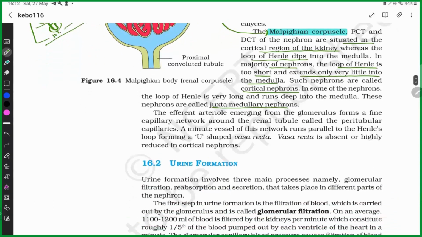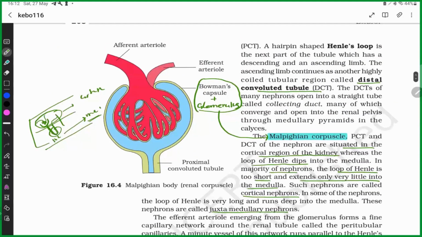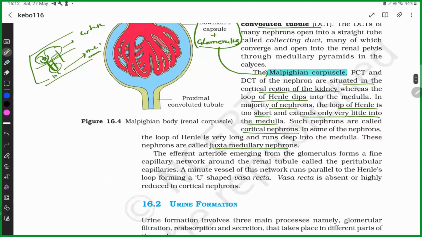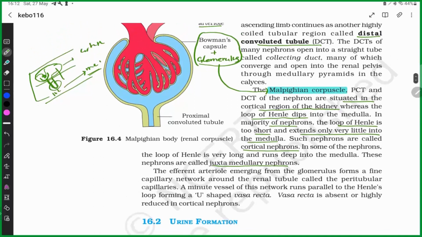Okay. Now in the glomerulus, there are two structures. One is the afferent arteriole, another one is the efferent arteriole. The afferent arteriole comes into the glomerulus, and the efferent arteriole goes out from the glomerulus. The efferent arteriole emerging from the glomerulus forms a capillary network around the loop of Henle.